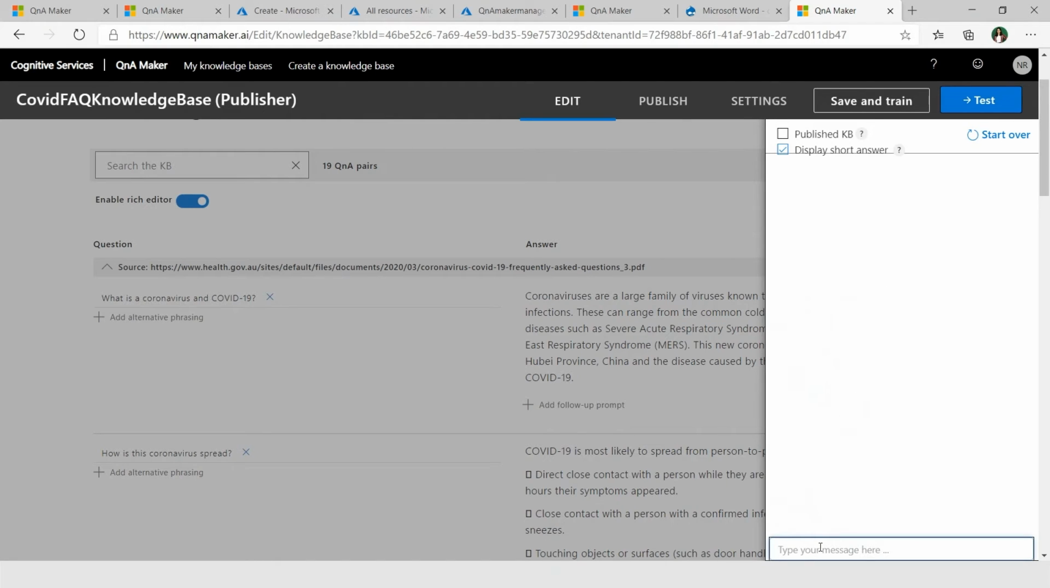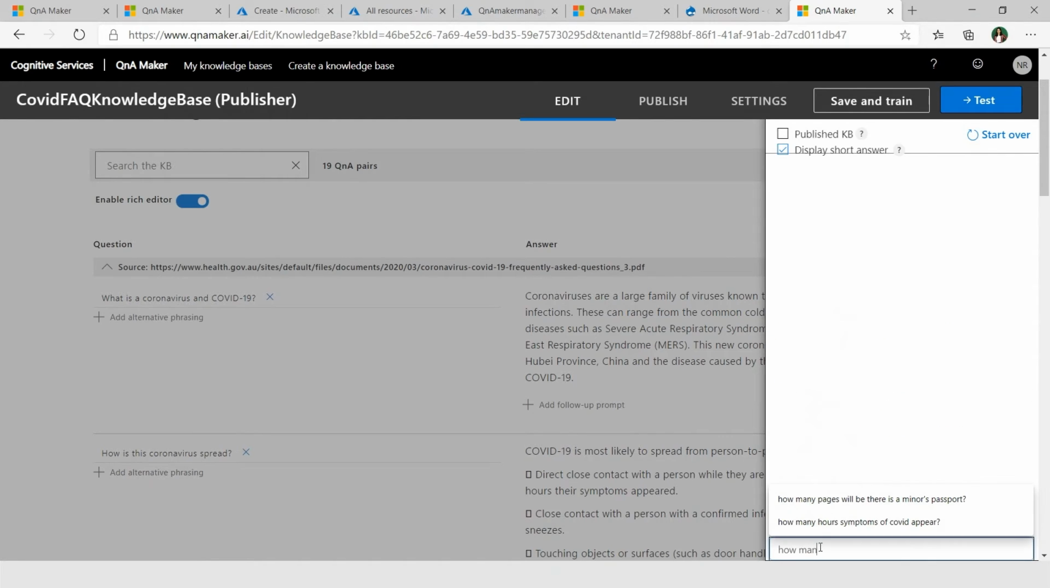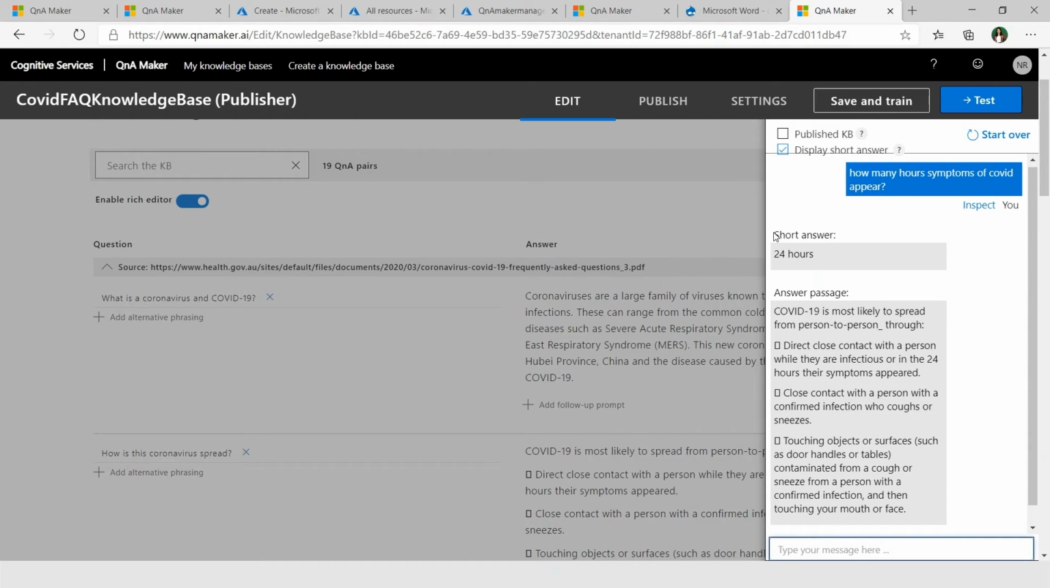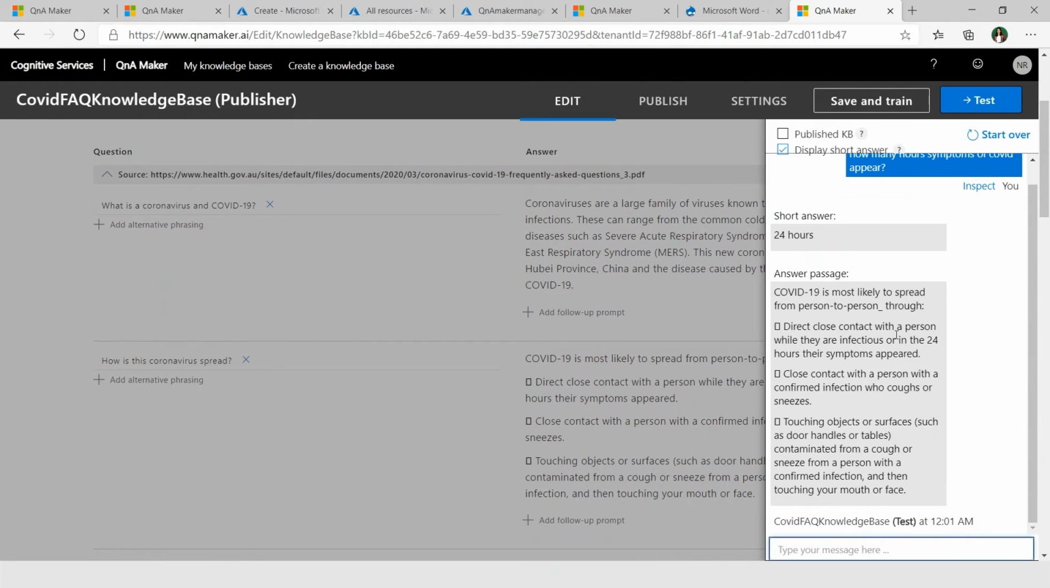So as of now, when you ask the question, there's a simple answer written. But if I ask how many hours symptoms of COVID appear. So now what you see is a short answer also. And this is the answer passage. So currently in GA, you just see this whole passage, how it is stored exactly in your knowledge base that I just showed. So this answer, 24 hours, is being picked up from this passage.